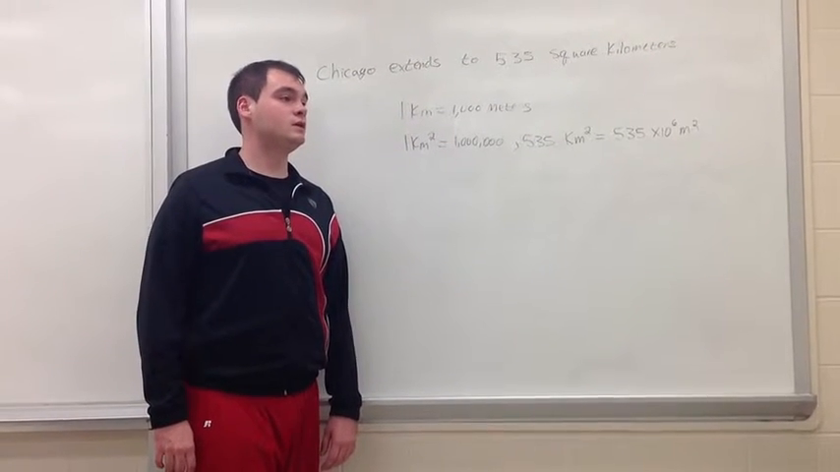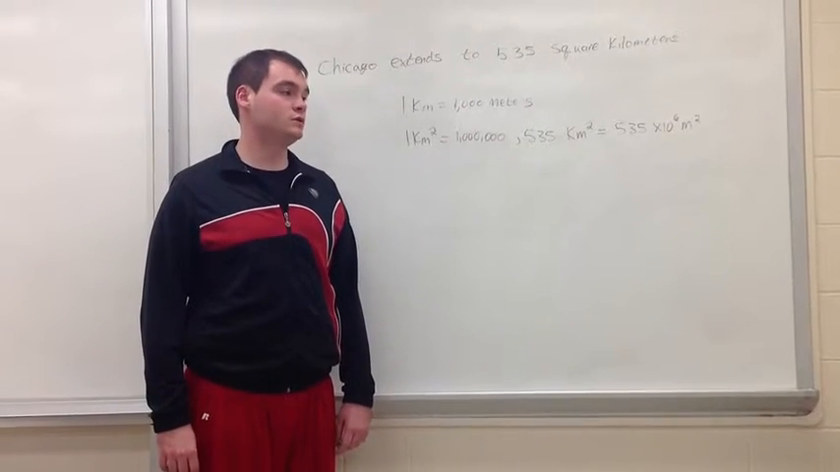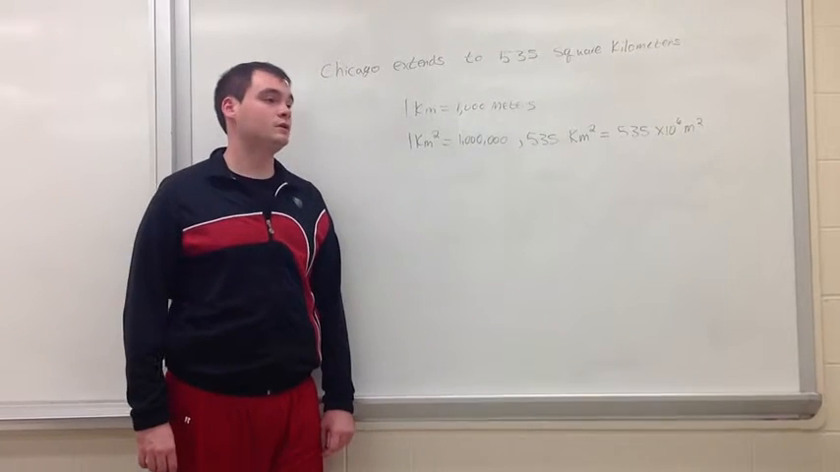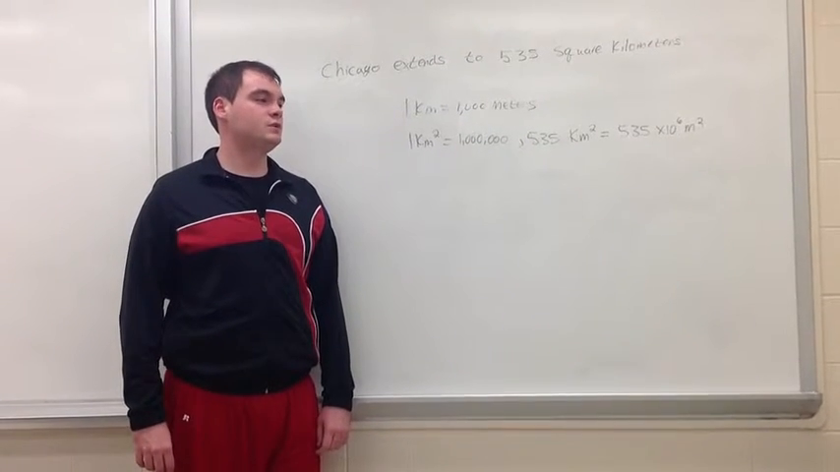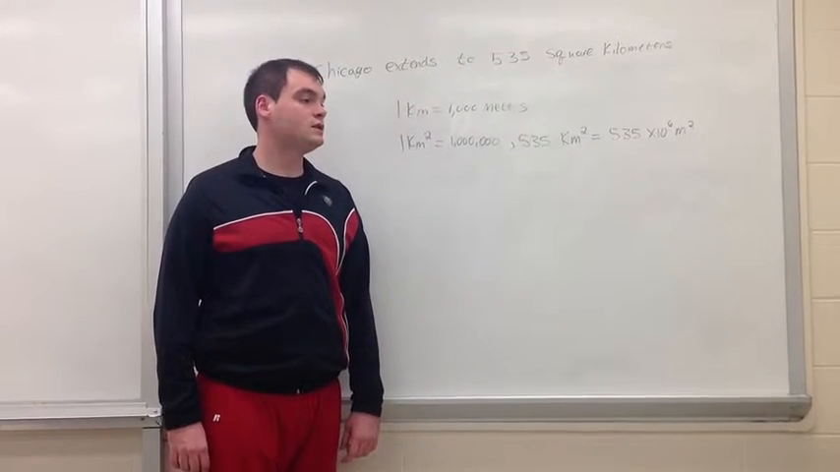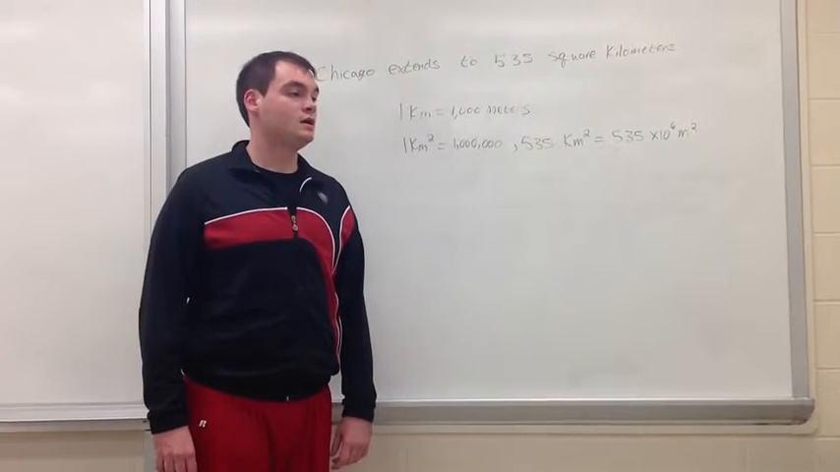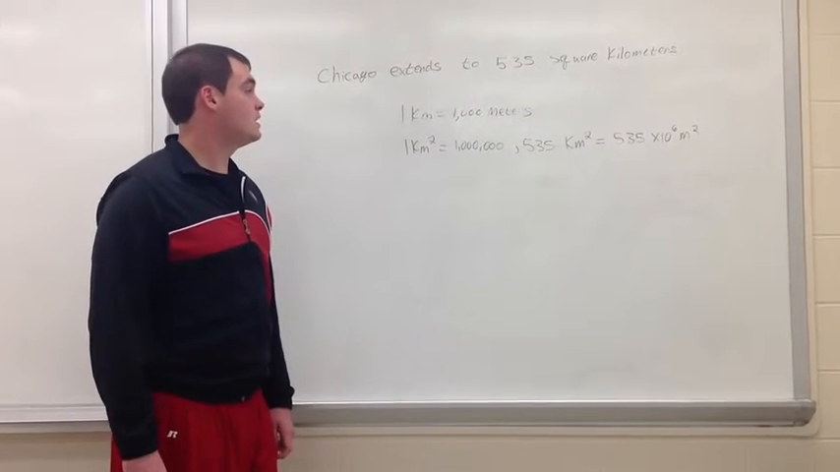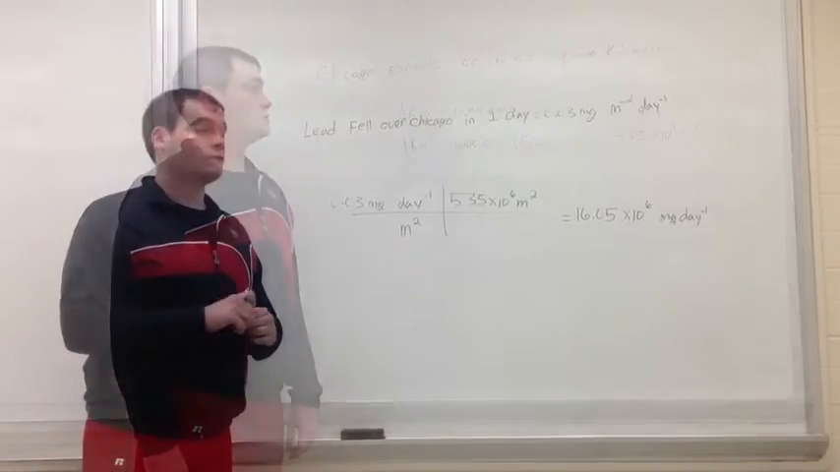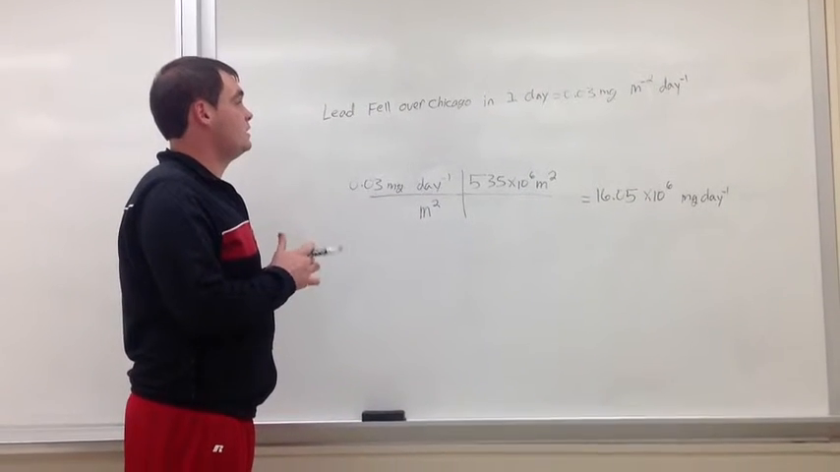Since the rate was given per square meter per day, it is important to convert square kilometers to square meters. Using basic unit conversion, we can determine that 1 kilometer equals 1,000 meters. Therefore, 1 kilometer squared would equal 1 million meters squared. We then need to multiply 535 kilometers squared by 10 to the 6 to give us 535 times 10 to the 6 meters squared.